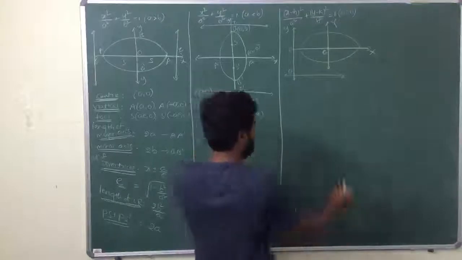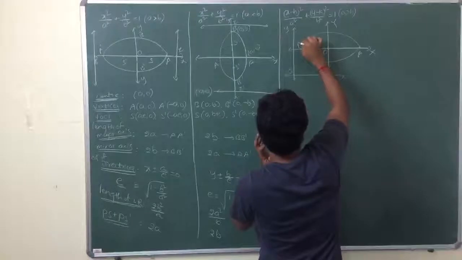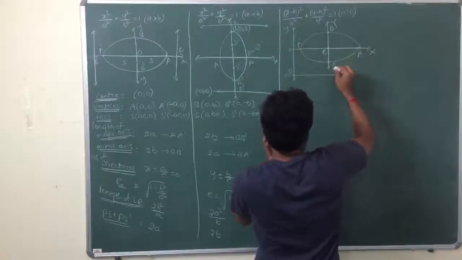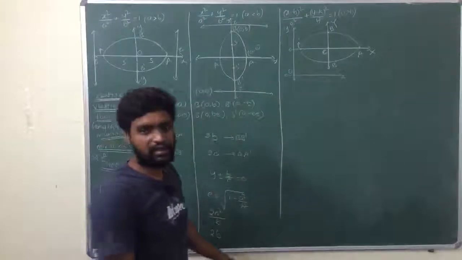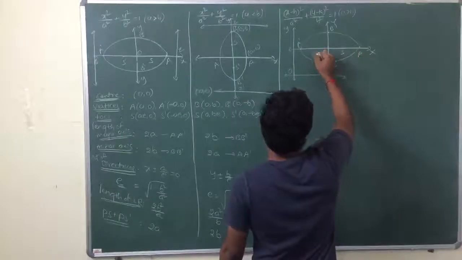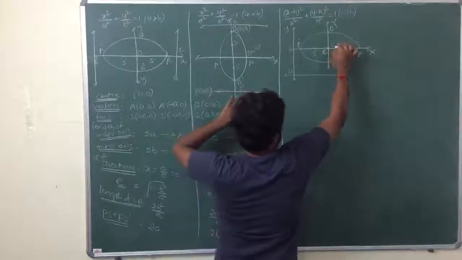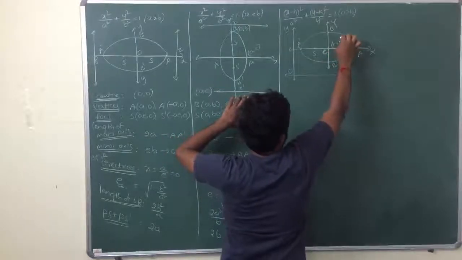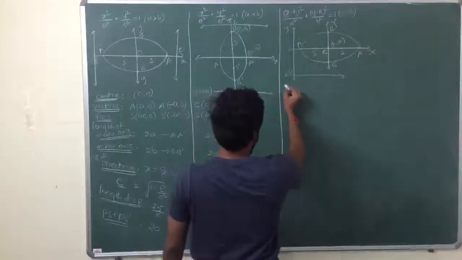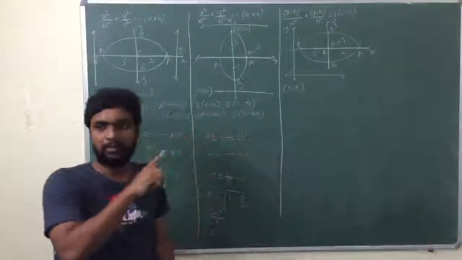A dash, B dash, S dash. Now coming to center. So what is the center? Origin is shifted to h comma k now. Center will be h comma k, not vertex. Vertex is h comma k in parabola, not ellipse.